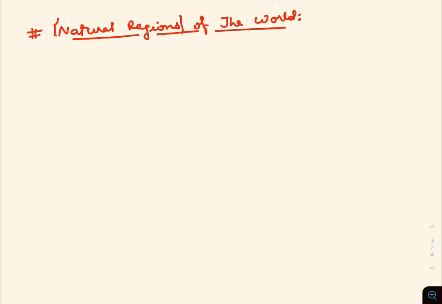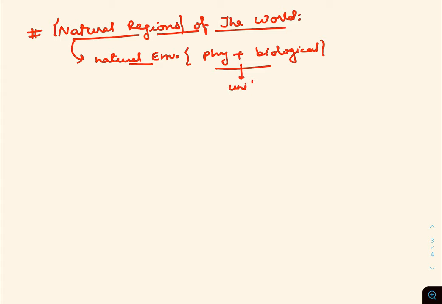We talked about a natural region: a natural region is one in which the natural environment, consisting of physical plus biological components, is relatively uniform. So from this we can conclude that these physical and biological components will be homogeneous.